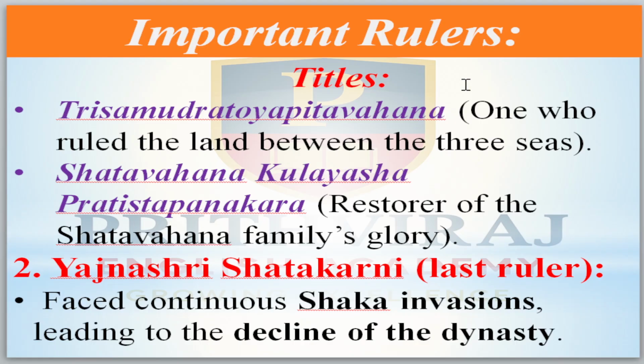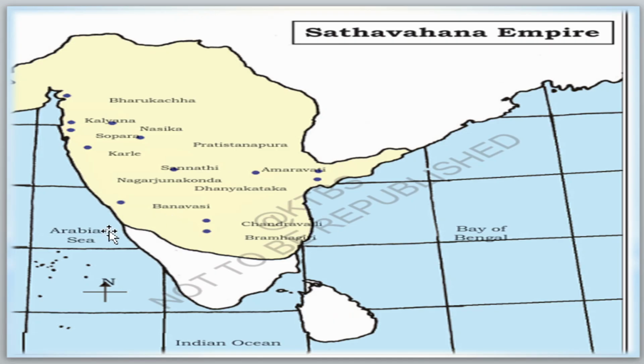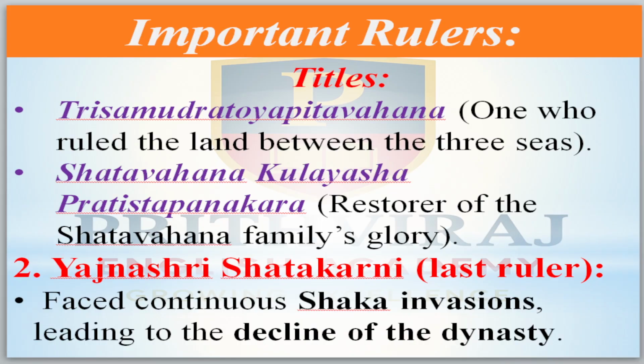Here, they mean Gautamiputra Shatakarni only. He has the title Tri Samudra Toya Pitavahana, which means one who ruled the land between the three seas. Here it is the Arabian Sea, Bay of Bengal and Indian Ocean. The area in between was under the control of the Shatavahanas, especially Gautamiputra Shatakarni.